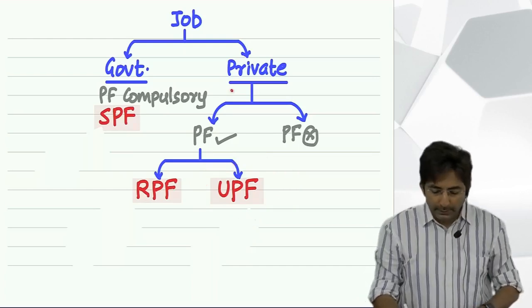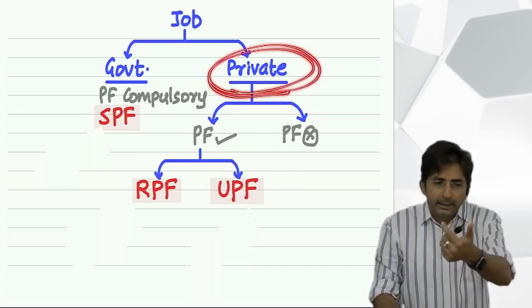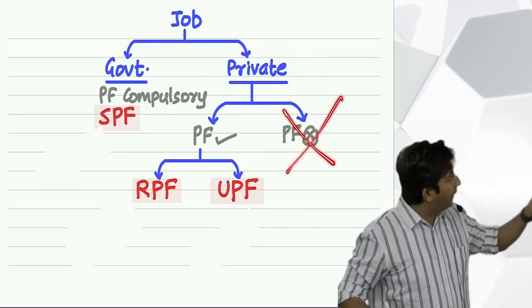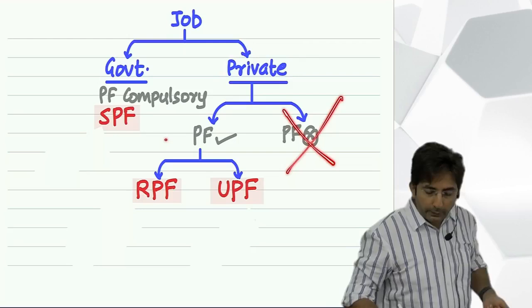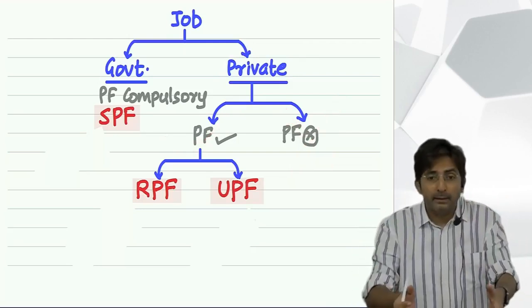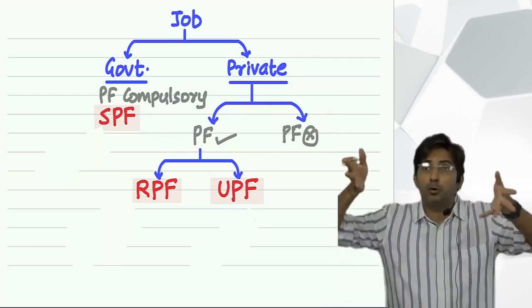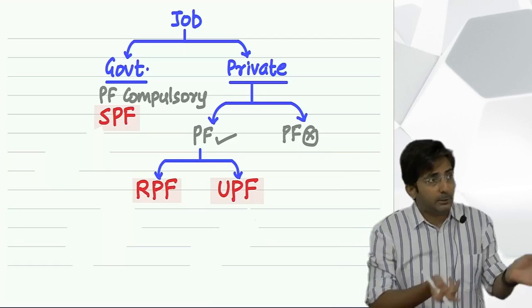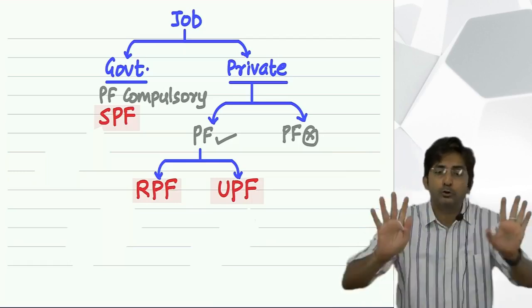Actually, in the private sector, nothing is compulsory. Firstly, if you don't want to keep Provident Fund, don't keep. If you want to keep it, whether you invest as per your own wish or as per government's wish is also your choice.